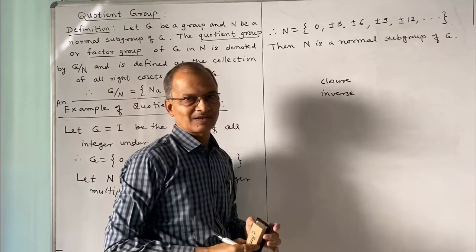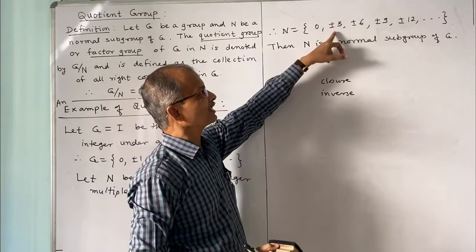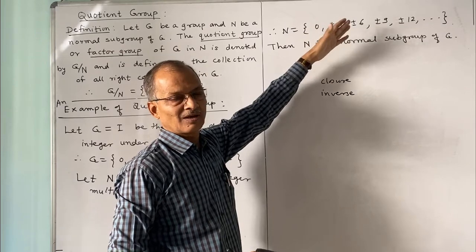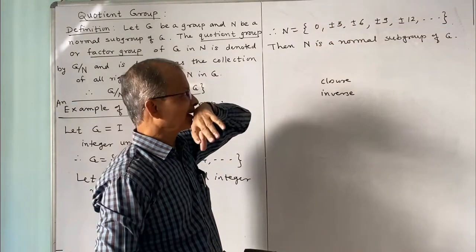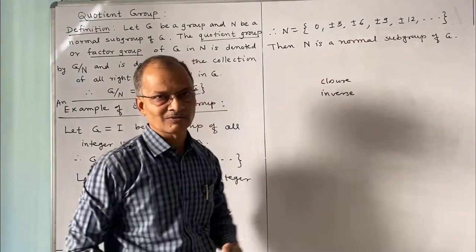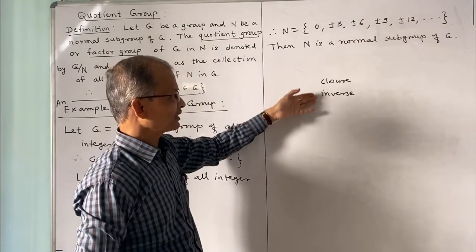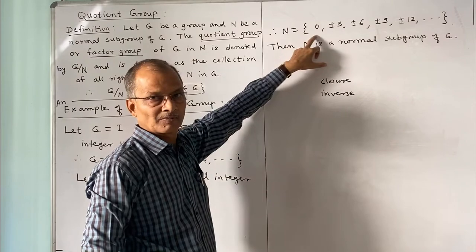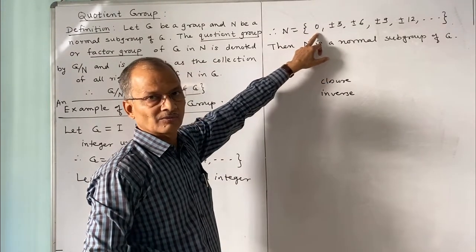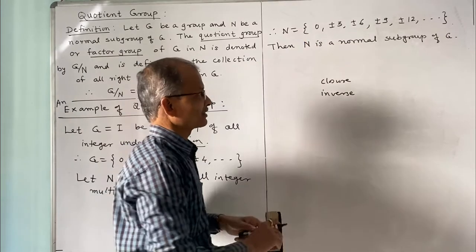Inverse obviously satisfies, because we see we have written the elements in pairs, plus and minus 3. These are inverses of each other. Plus 3n and minus 3n are inverses of each other. 6 and minus 6 are inverses, and so on. So if these two properties are satisfied, this becomes a subgroup, and it is normal because it is commutative. So therefore N is a normal subgroup.